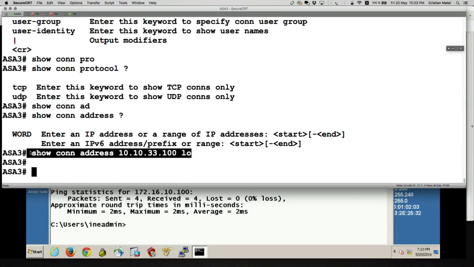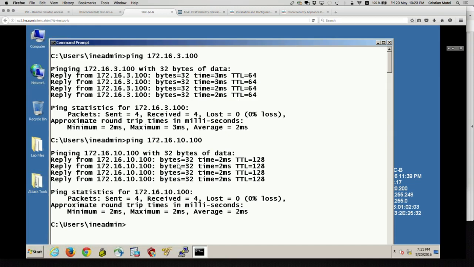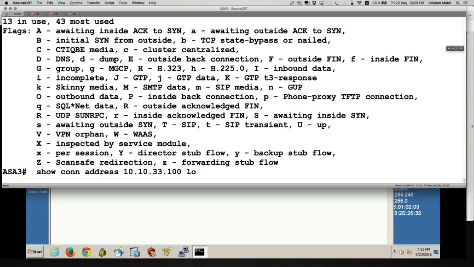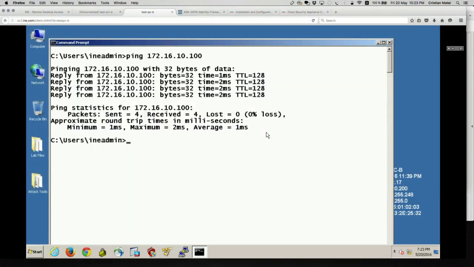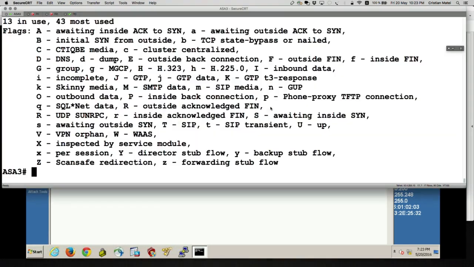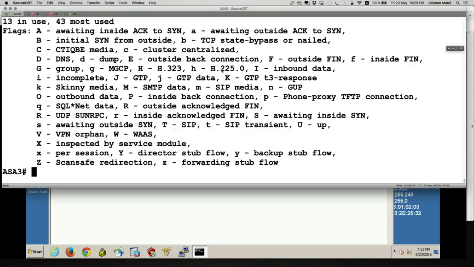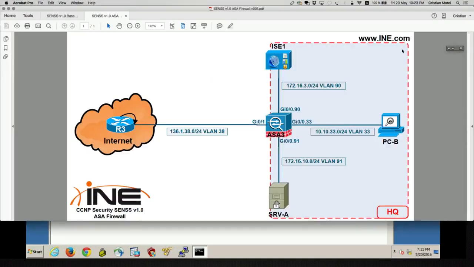Now let's do some more pinging and let's look in the connection table. ICMP packets are shortly lived, and we're going to speak in a couple about the timeouts. So pretty much as soon as the echo request and echo replies are received, the session is instantly torn down.